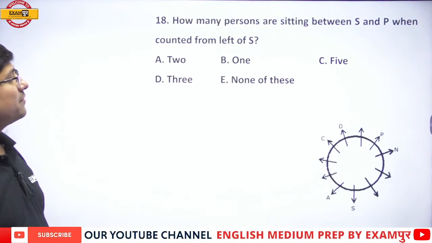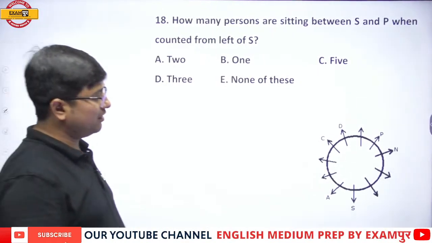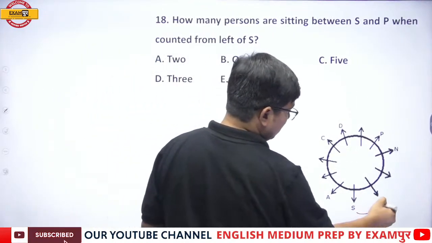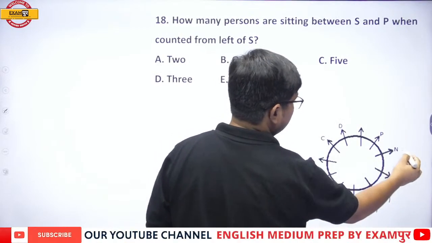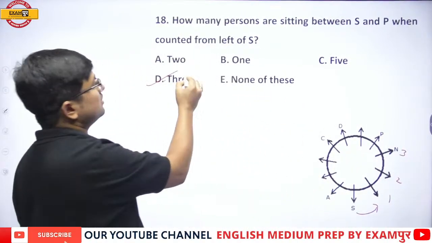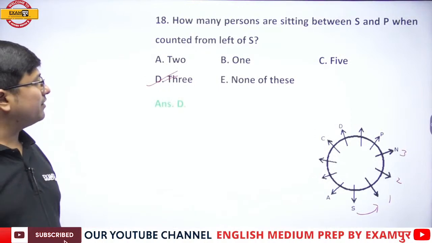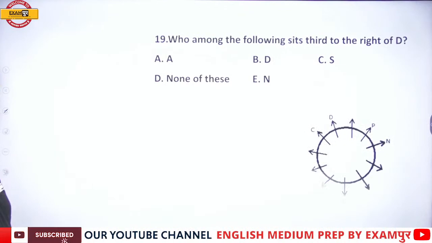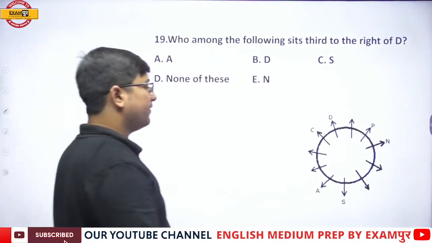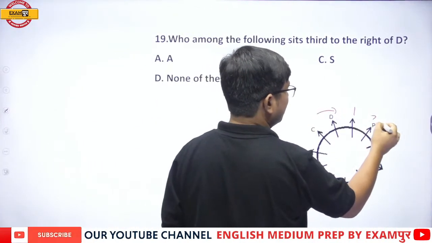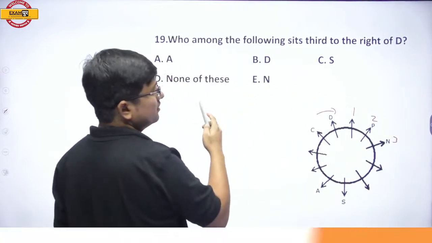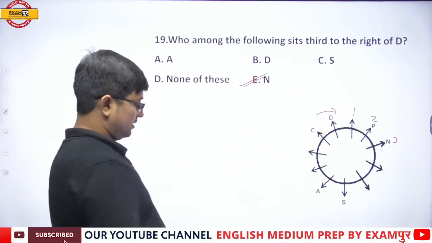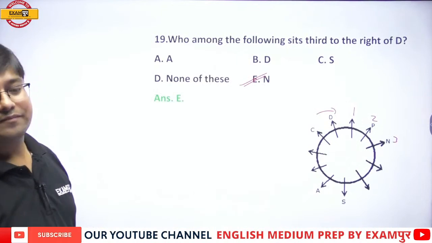How many persons are sitting between S and P when counted from the left of S? When counted from the left of S, 1, 2, and 3 persons. 3 persons are sitting between S and P. Next. Who among the following sits third to the right of D? Third to the right of D is N, and that's the right answer. Option number E, that is N.